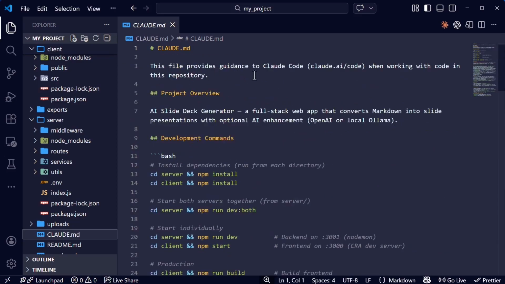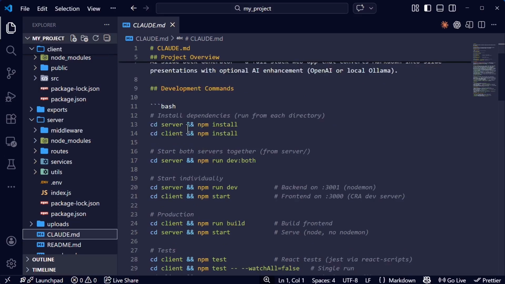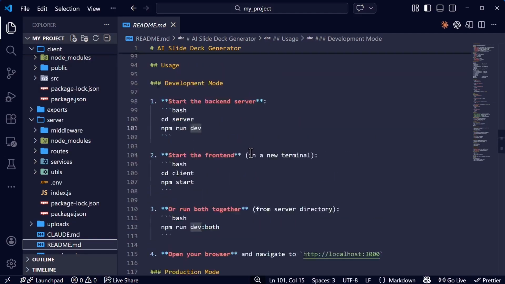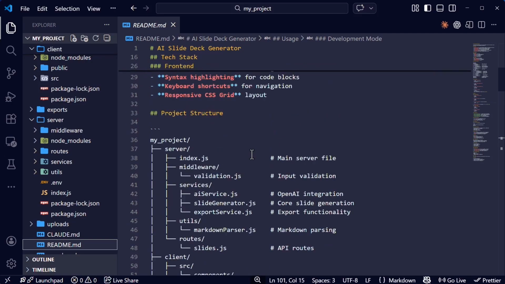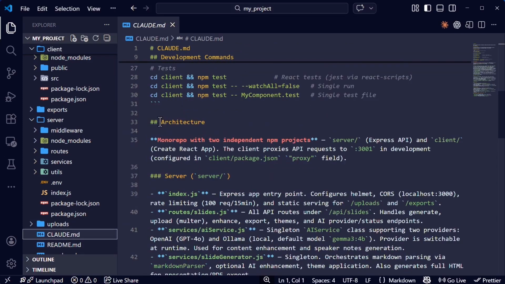All right. This file provides guidance to Claude Code when working with the code in this repository. So we have development commands. I think it got this from our README file because we have some documentation right here. And then for the architecture, it says monorepo with two independent NPM projects, a server and a client.